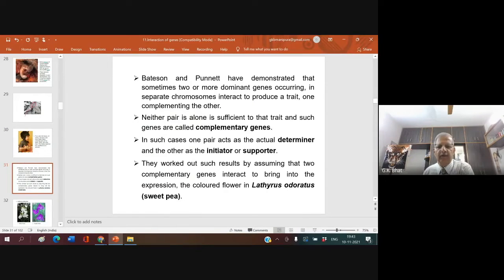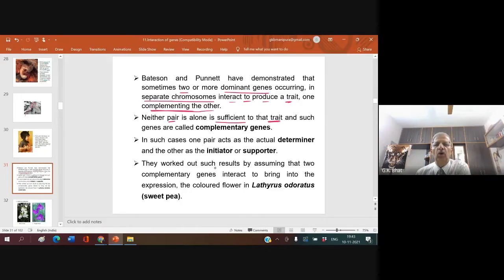Bateson and Punnett demonstrated that sometimes 2 or more dominant genes occurring on separate chromosomes interact to produce a trait, one complementing the other. Neither pair alone is sufficient to produce that trait.